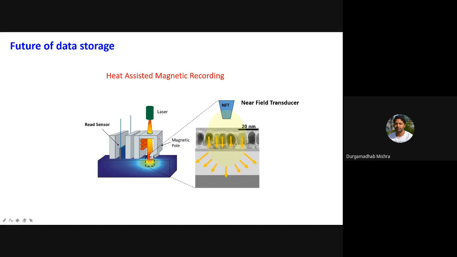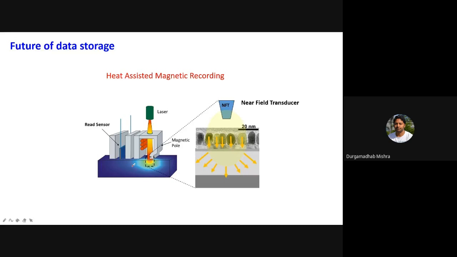So you locally heat the magnetic material, and by locally heating, you probably can go above the Curie temperature, or maybe you can decrease the anisotropy. Okay, in that way you can reverse it, so this basically will help in writing these small bits.